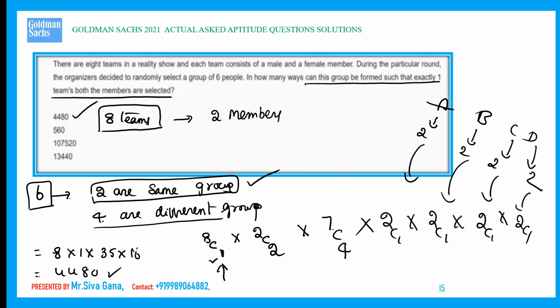Easy question. This is the selection of one team. In that team, the 2 persons should be present. Remaining 7 teams, 4 persons. These 4 persons should be from different groups. From the first group, 2 persons. Next group, 2 persons. Next group, 2 persons. Next group, 2 persons. Good question.